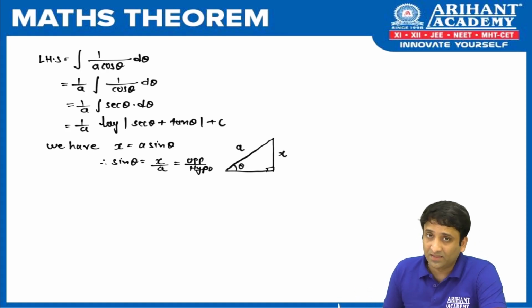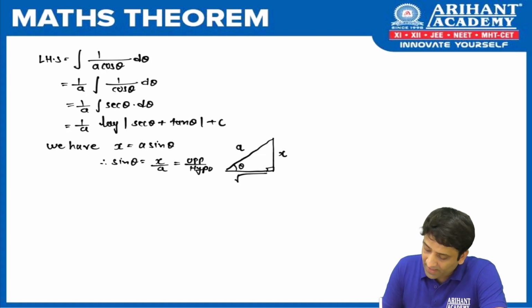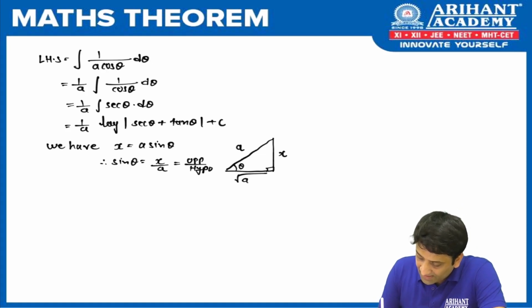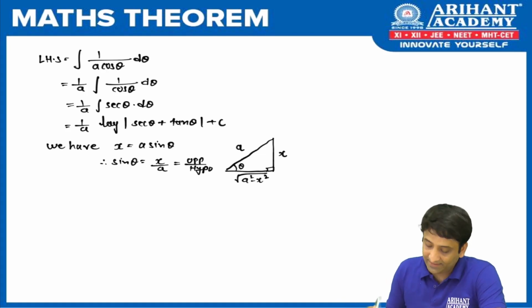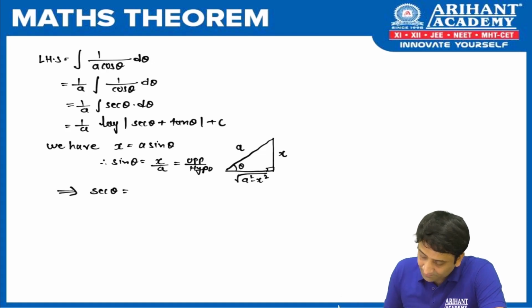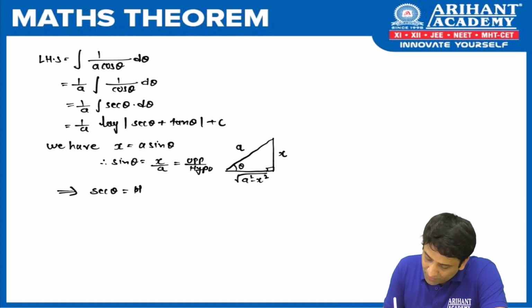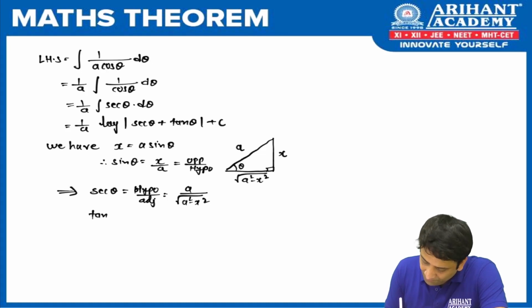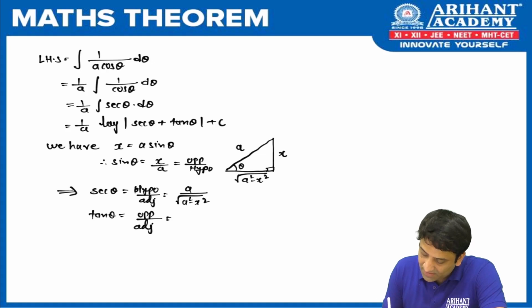Now as I said, the third side we are going to get by Pythagoras theorem, which says hypotenuse square minus side square. And again, there is no need to explain that. So from the diagram, can you give me sec theta? What is sec theta? Come on. The definition of sec theta is hypotenuse upon adjacent. So what is the hypotenuse side? It is a. Adjacent side, root of a square minus x square. And what is tan theta? It is opposite upon adjacent. So what is the opposite side? x. Adjacent side, root of a square minus x square.